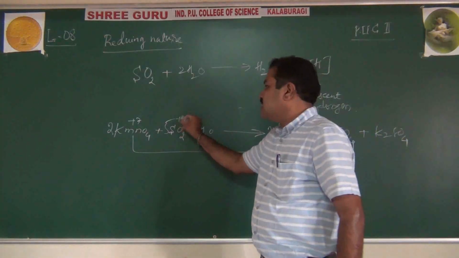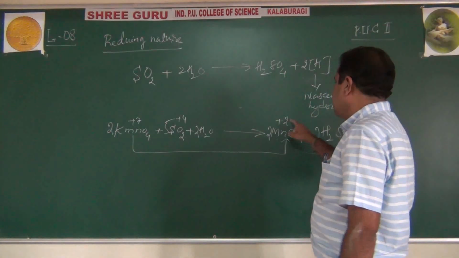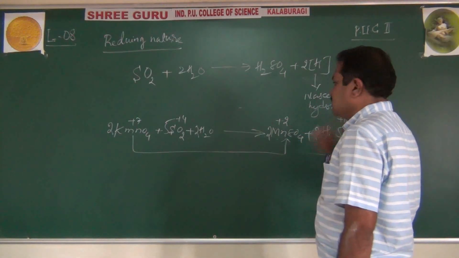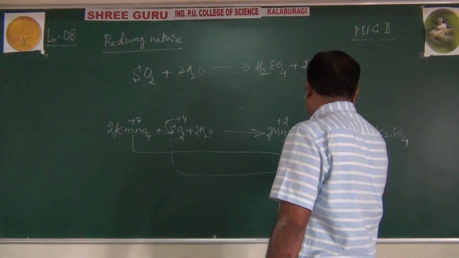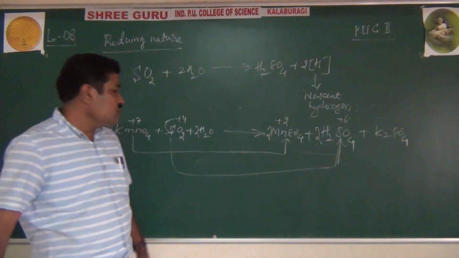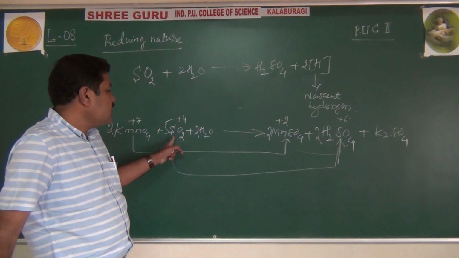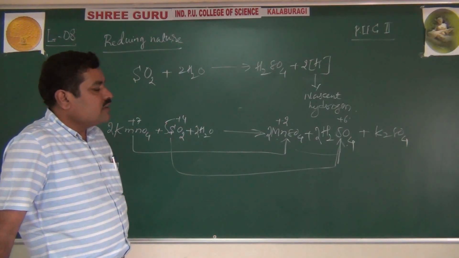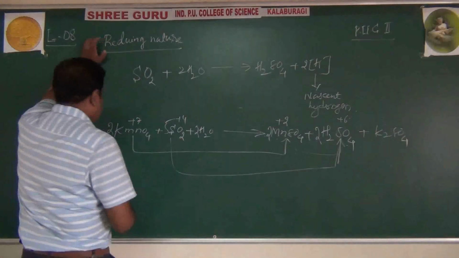Sulfur dioxide is oxidized from plus 4 to plus 6. Here it acts as a powerful reducing agent. It reduces potassium permanganate to manganese sulfate, and oxidizes itself to sulfuric acid along with the potassium sulfate. This is one reaction to show the powerful reducing agent.